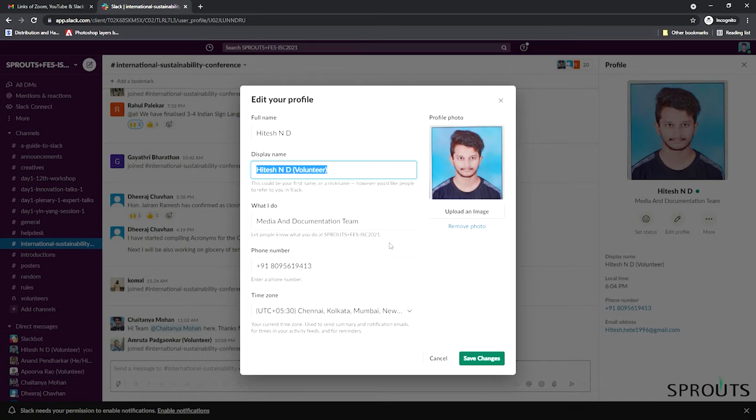We request all of you to do this as soon as you log in, and we request you to try and log in at least a day in advance of the conference. That way, if you have any issues with logging in or any questions, once you have explored the workspace a little bit but still have a doubt, you can write to us and clarify those doubts.